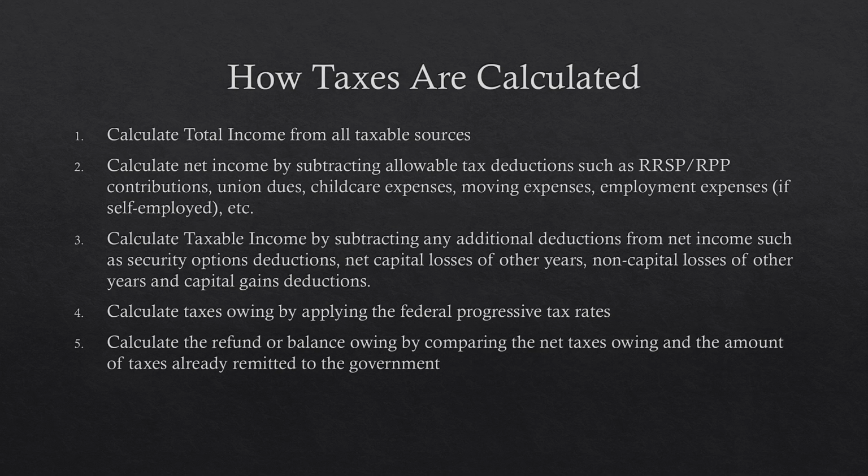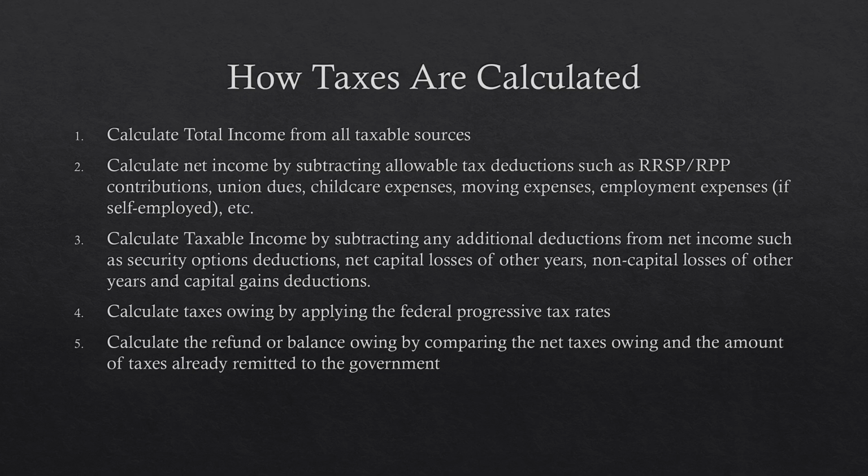Now we're going to take a look at how taxes are calculated. So first, you calculate the total income from all taxable sources. Then you can calculate the net income by subtracting allowable tax deductions. So this could be like RSP contributions, registered pension plan contributions, union dues, childcare expenses, moving expenses, employment expenses if you are self-employed, just any tax deductions that you do have. Then you can calculate the taxable income by just subtracting all of these deductions from the net income.